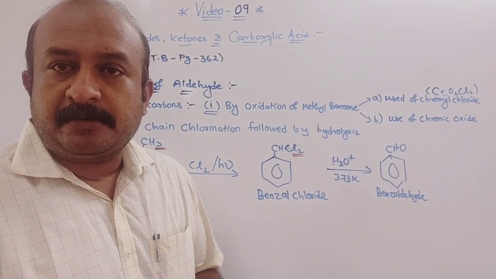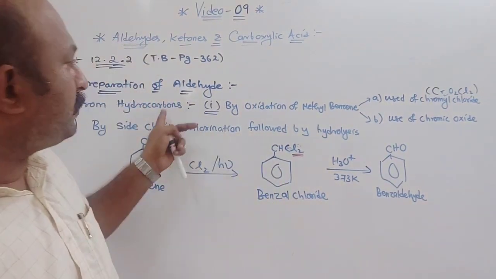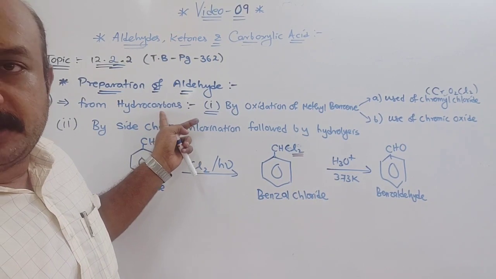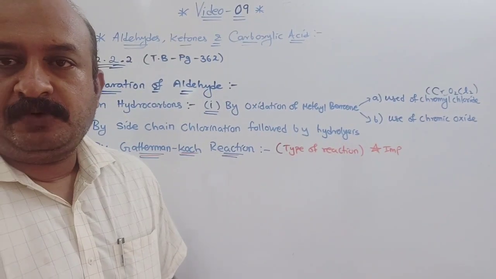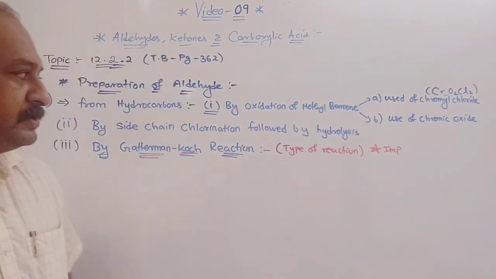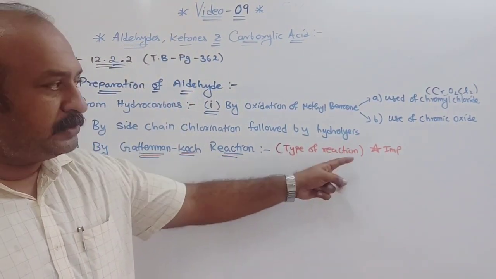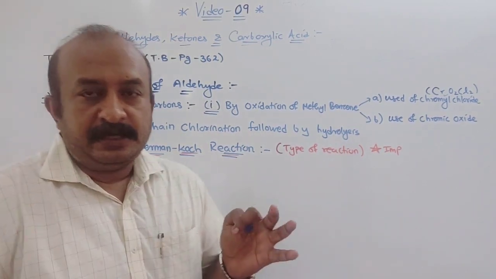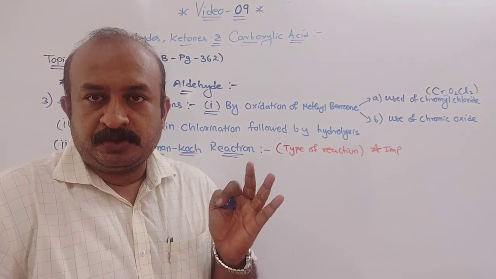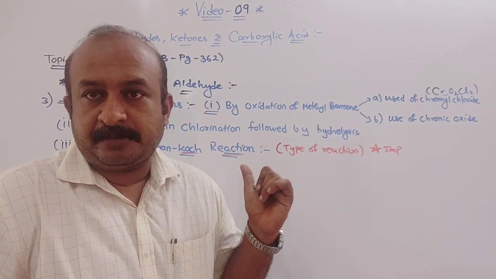Now the third reaction is the Gattermann-Koch reaction. This is the third part of preparation of aldehyde from hydrocarbon. Now the next one we are going to discuss is the Gattermann-Koch reaction. It is a named reaction, you have to remember it. It can also be asked for 2 marks. Till now we have studied Rosenmund, Etard, and this is now Gattermann-Koch.